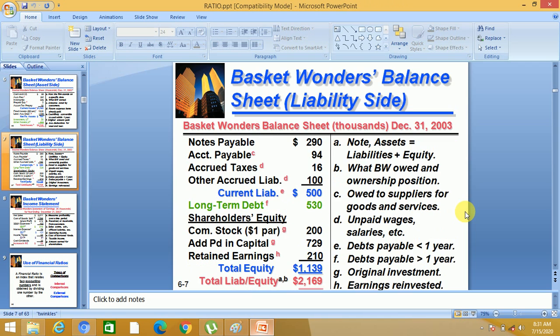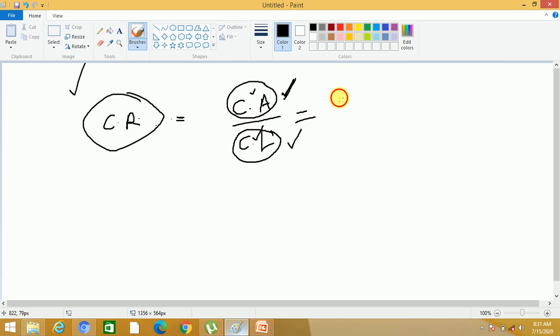And what are the current liabilities? 500. So 1195 divided by 500, I think it is 2.36. So we get 2.36, which is a financial ratio.